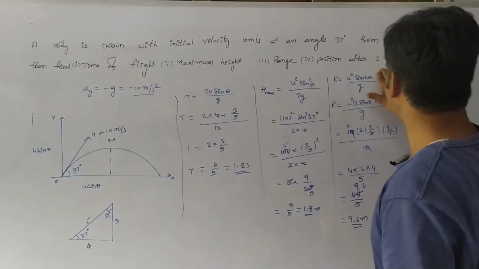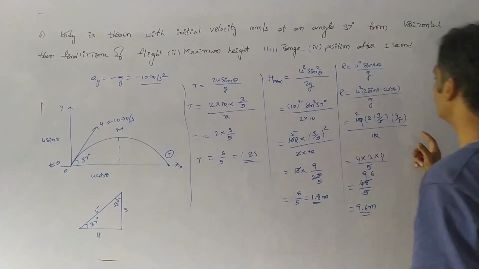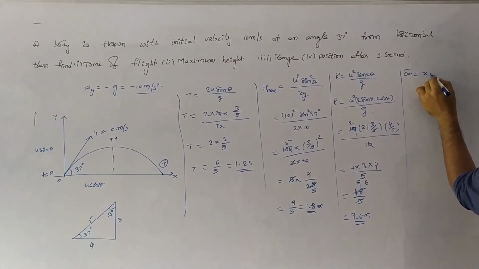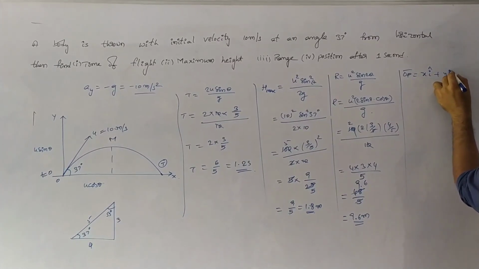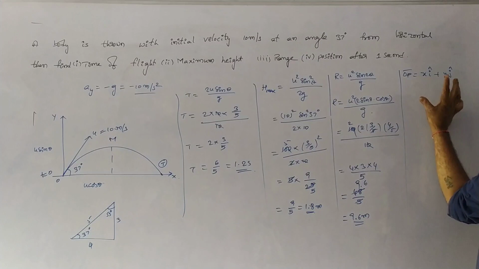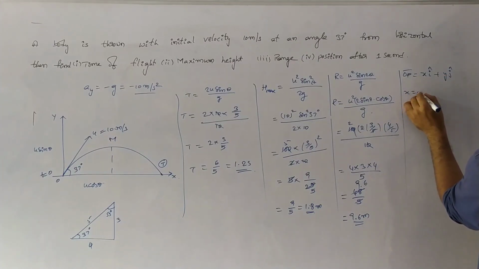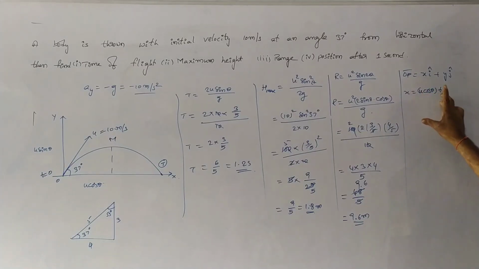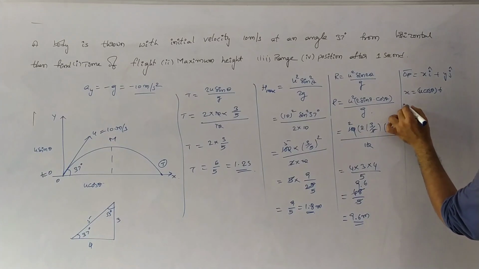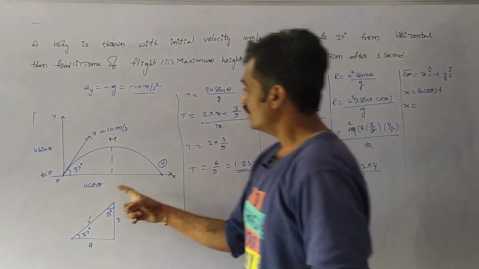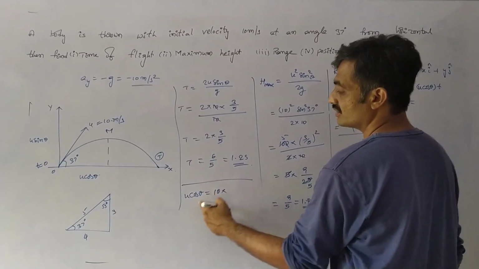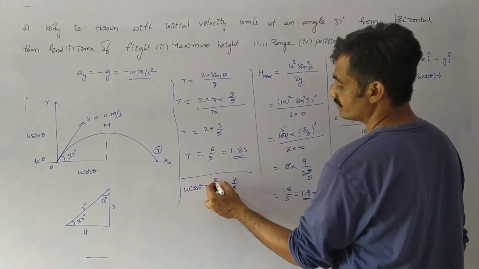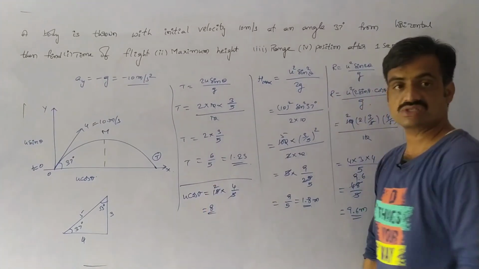Now we have to find the position after 1 second. So we have to represent the position, where the position OP bar equals x i cap plus y j cap. Now we have to find the displacements x and y, where we know that x equals u cos theta into t. Here time is 1 second. If we substitute, we know that u cos theta equals 10 into cos 37, which is 4 by 5. 5 twos are 10, so we get u cos theta equals 8.